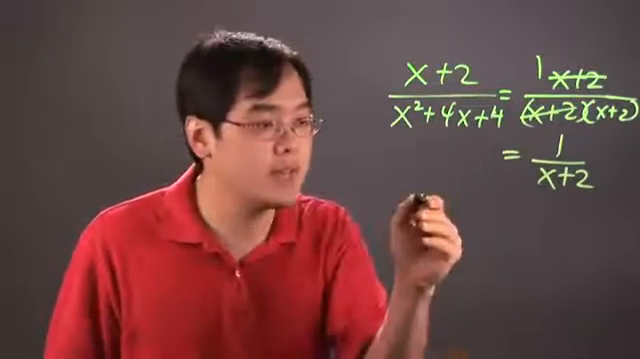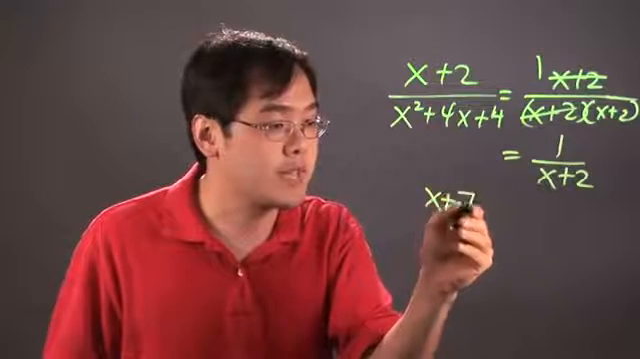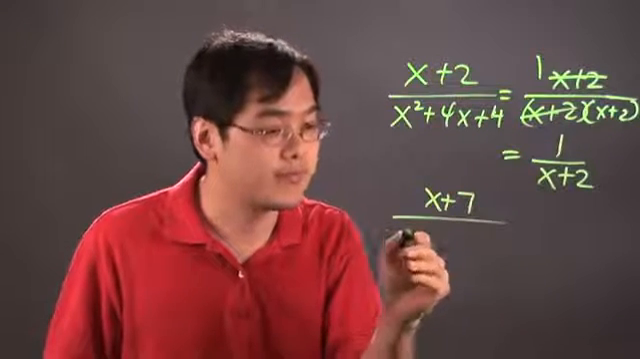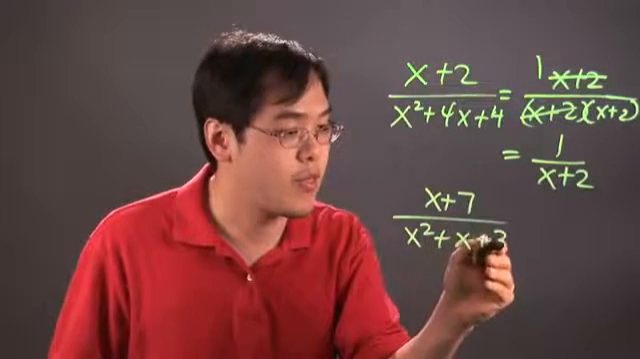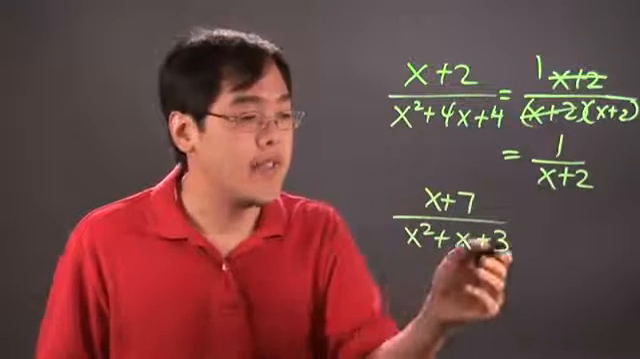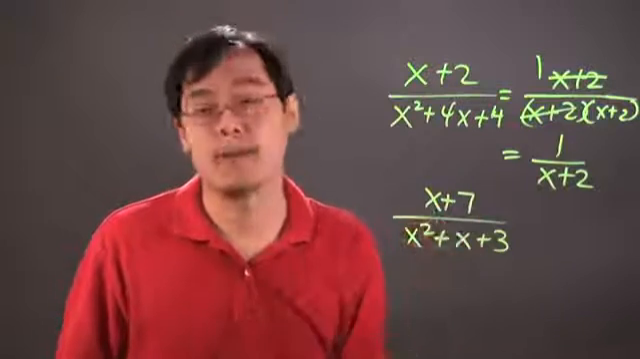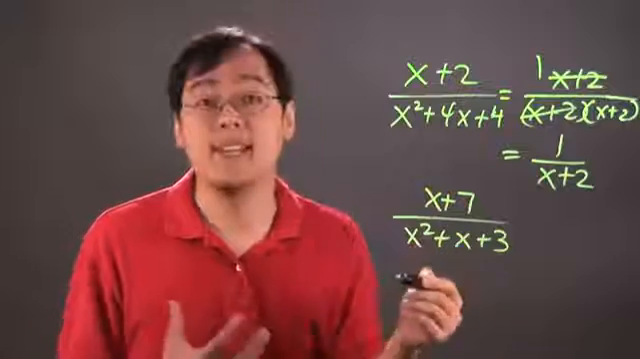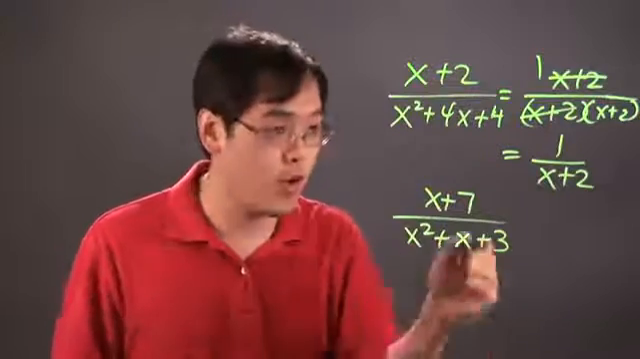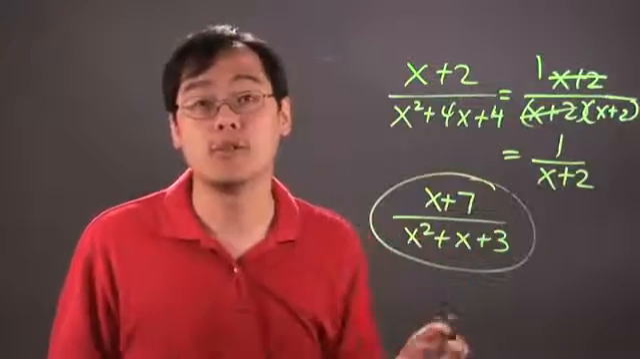But if you have something like x plus 7 over x squared plus x plus 3, for example, this is not factorable, and this is not factorable either. And so we have a case of a fraction that's already in reduced form. This is not reducible any further.